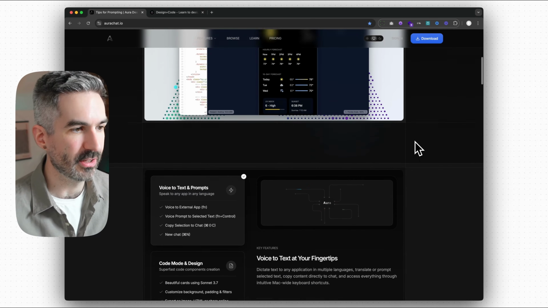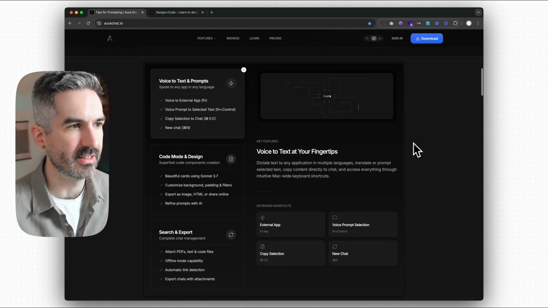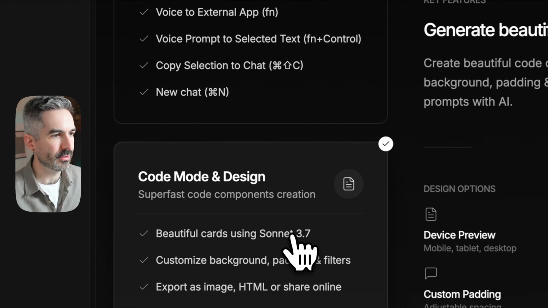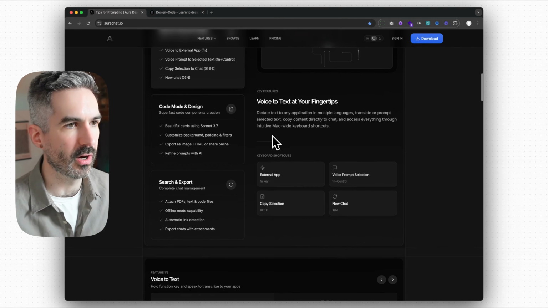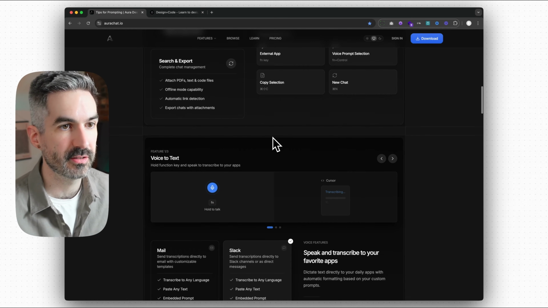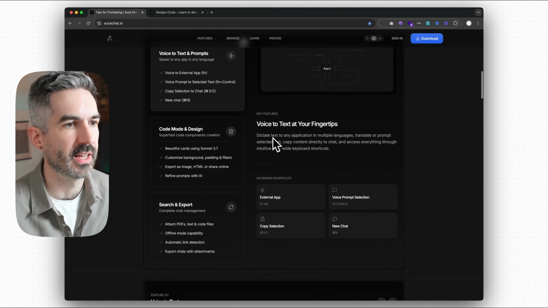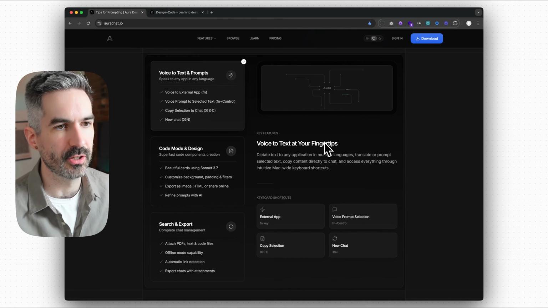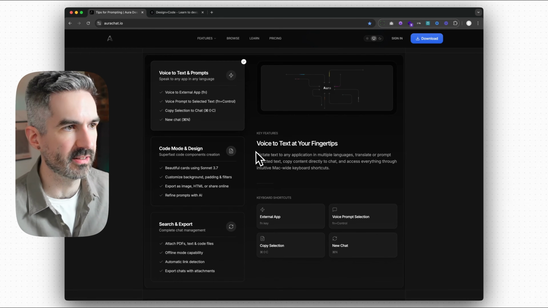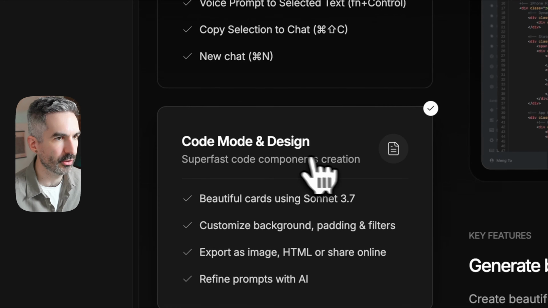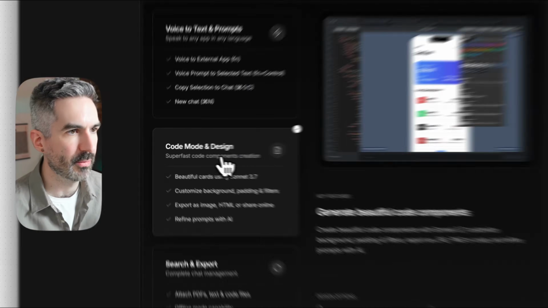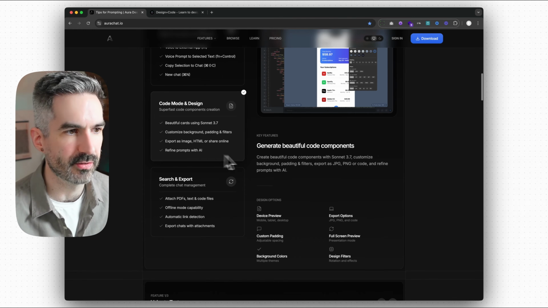If I go quickly through the website, it's giving you a lot of features that it can do. But one thing to take away from this, if you are building your own product or service and creating a website for that, is you want to be really clear about the use cases. What they're missing here is what is a use case that's actually going to get me results? I can understand here, great, code mode and design. So am I doing that in Aura or do I have to use a different application? What's the actual application of this?